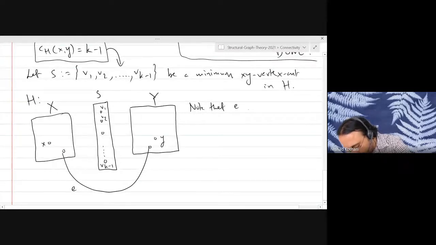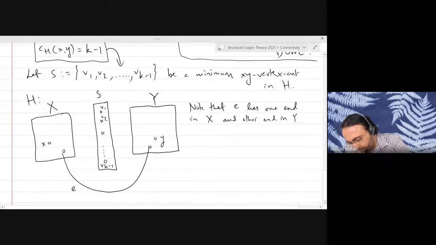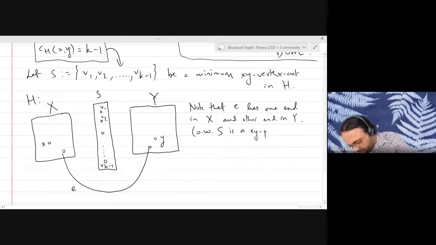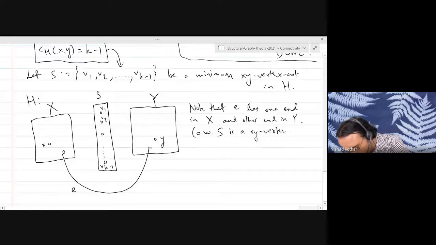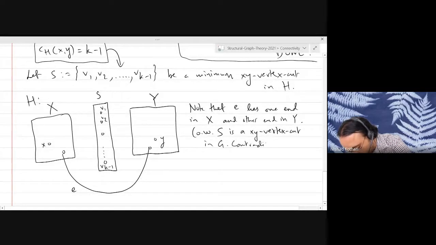E has one end in X and other end in Y. Why? Otherwise, S is a XY vertex cut in G, and this is a contradiction because S has only K minus 1 vertices.